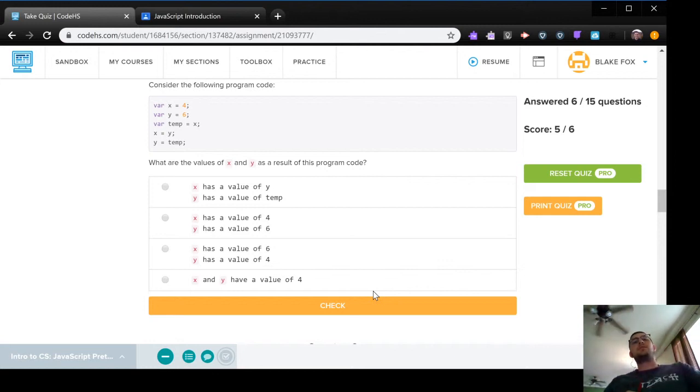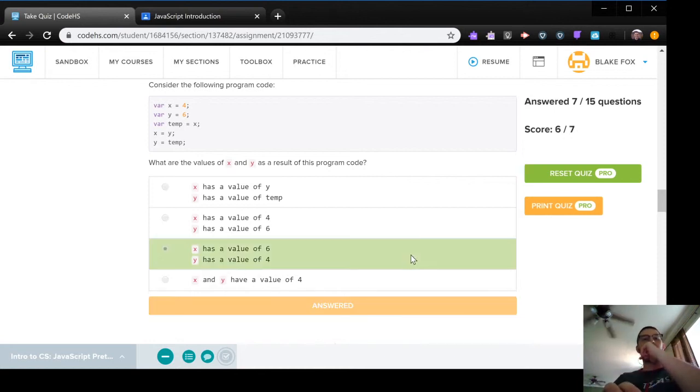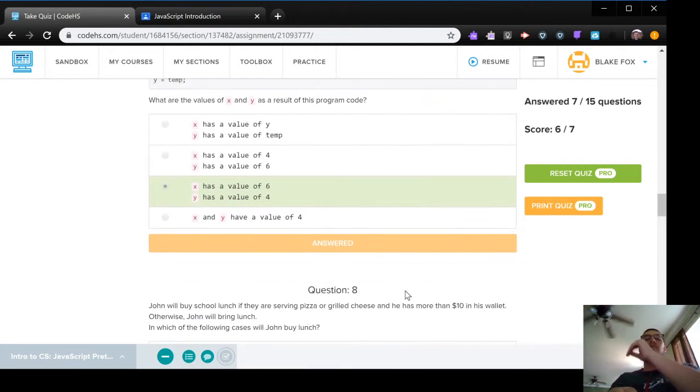Okay, and then this is also, you have var temp, right? So x equals y and y equals temp. You started as x equals 4, y equals 6, temp equals x, right? So temp is actually 4 at that point in time. Then you say x equals y, so now x is 6, and then y is going to be 4. So you see we did a swap of those two numbers there.